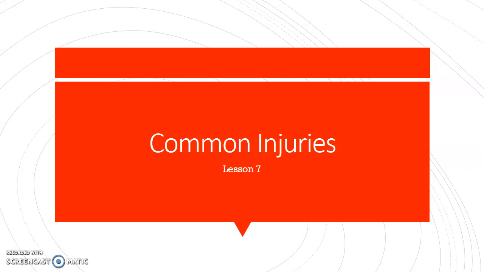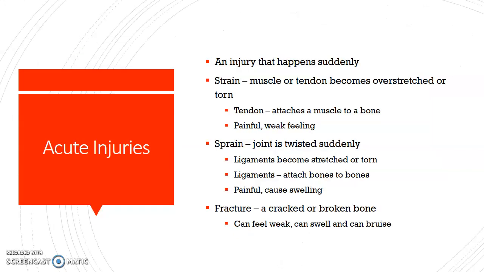Lesson 7. Common Injuries. Lee hurt a muscle in his thigh during a volleyball game. The injury was really painful, and he had trouble using his leg. He told his mom. She made him stop playing until the muscle healed. Lee suffered from an acute injury. An acute injury is an injury that happens suddenly.